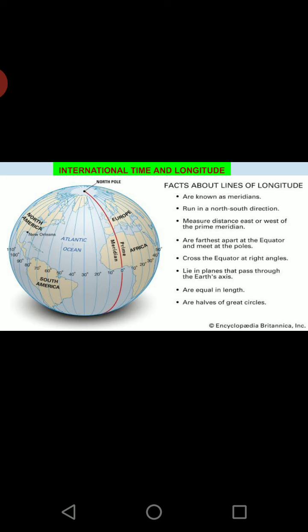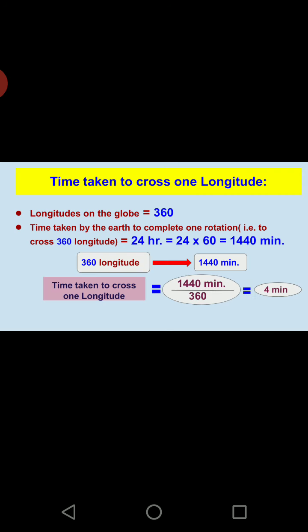So we can take it as the speed also, that this is the speed at which the earth rotates, that the earth completes all the 360 longitudes within 24 hours. Let's go into more detail.